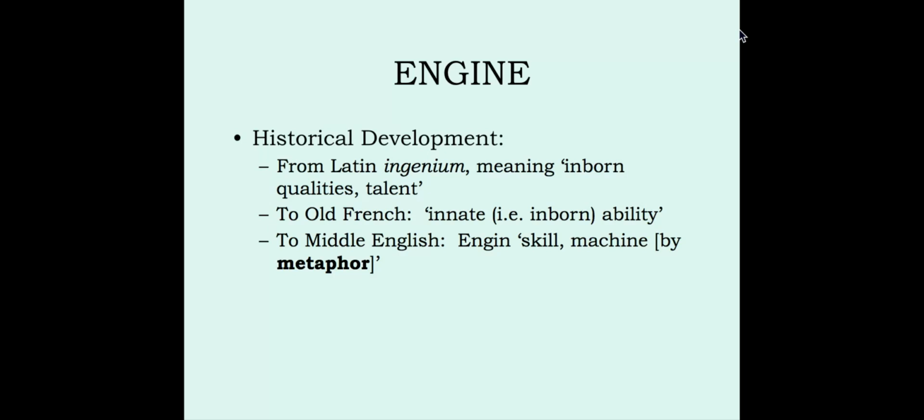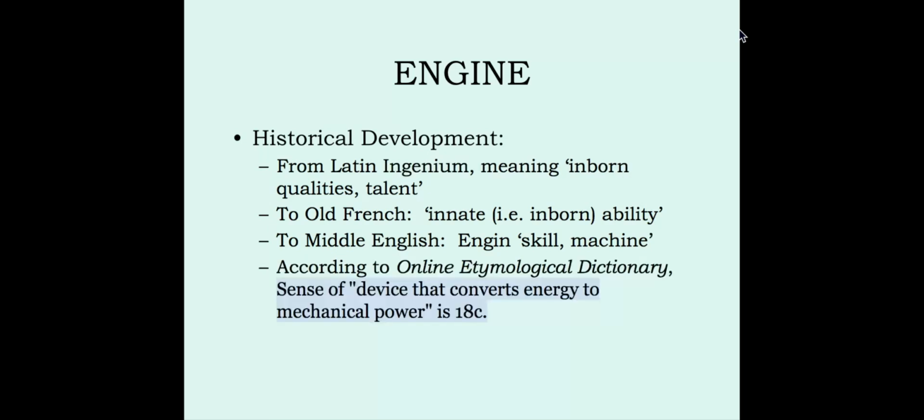Now, when you look at the online etymological dictionary, it actually tells you that our core sense of engine, the idea that it's some kind of device that converts energy to mechanical power, only develops in the 18th century. So this is after the Middle English period. And so this core meaning is relatively recent compared to the long history of this word. So this is a word that's really lost its original meaning, having to do with inborn qualities, and now it has this brand new kind of meaning that has developed because of metaphor.